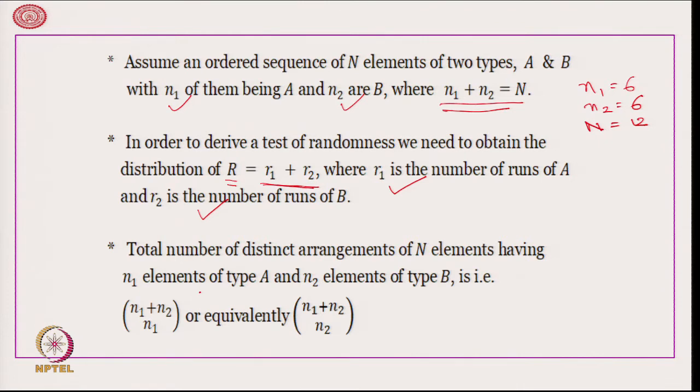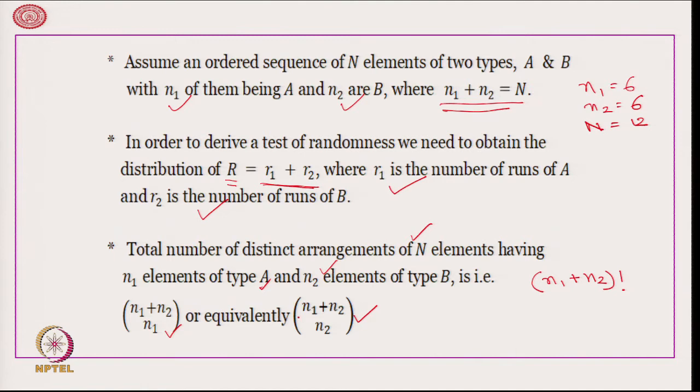When n1 of them are of type A and n2 of them are type B, the number of possible arrangements is (n1 plus n2) C n1, or equivalently (n1 plus n2) C n2. Why? Some people often ask, because arrangement is a permutation problem, but this is a combination. So, how do we interpret a permutation problem using a combination? The answer is simple, because n1 plus n2 many elements can be arranged among themselves in (n1 plus n2) factorial ways.